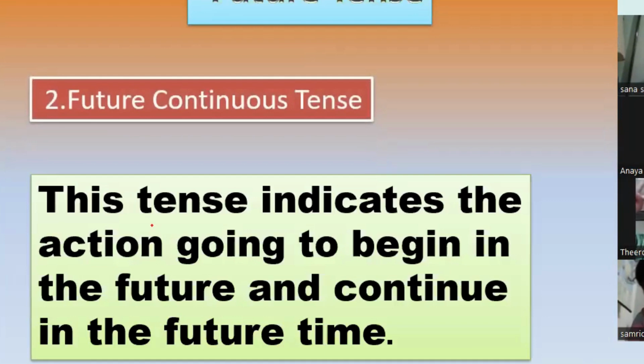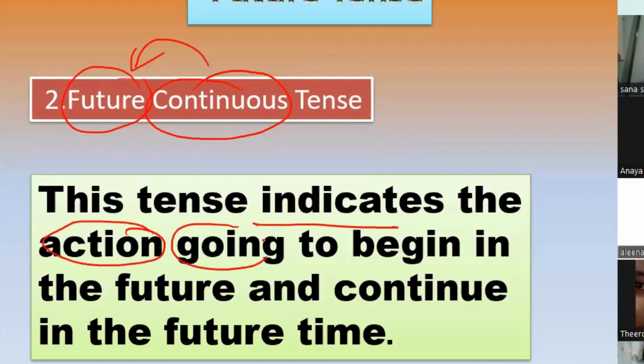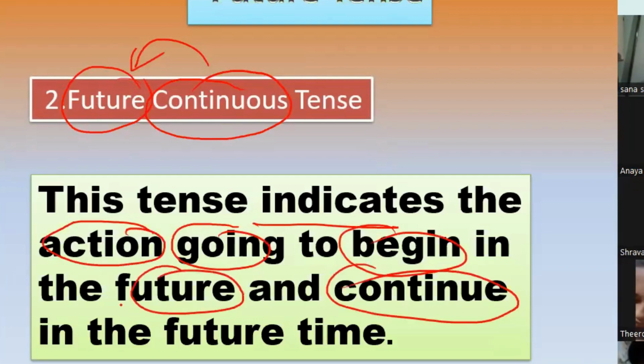So, what is future continuous tense? Continuous means the activity which is continuing. And when it is saying about future continuous, it is the activity which is going to continue in the future, right? So, what does it indicate? Actions going to begin in the future and continue in the future for a specific time.